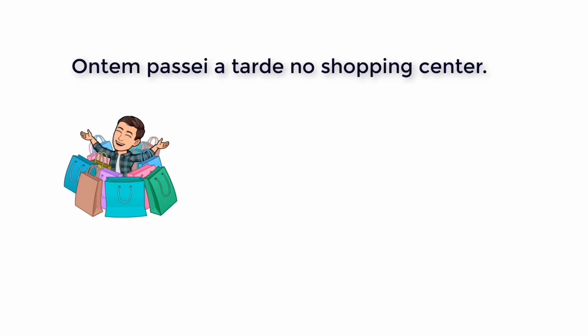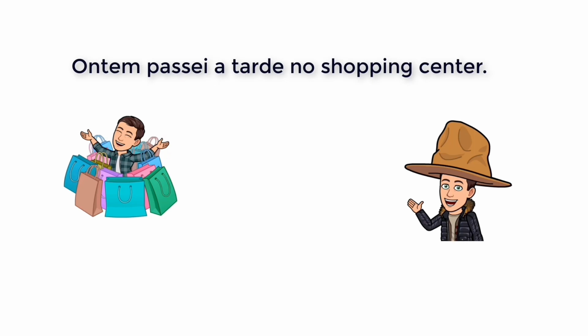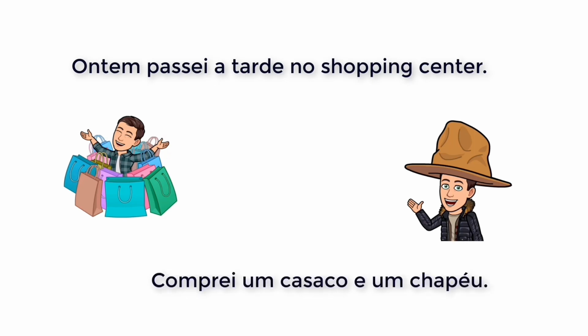Let's suppose that yesterday I spent the afternoon at the shopping center. I can say, ontem passei a tarde no shopping center. And if I want to say, for example, that I bought a coat and a hat, I can say, comprei casaco e chapéu. So these actions of me spending the afternoon in the shopping center and buying a coat and a hat took place and ended yesterday. So in this case, we need to use the preterite tense.